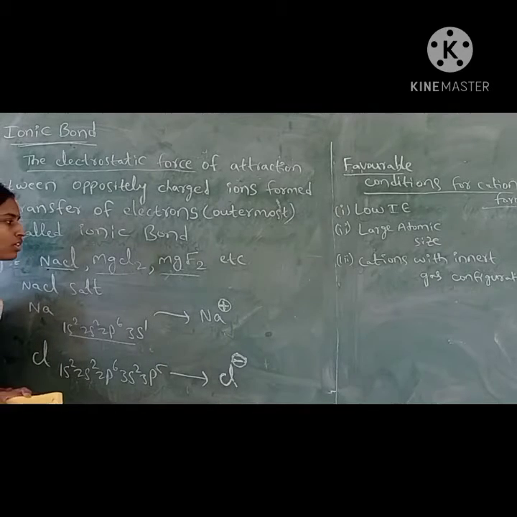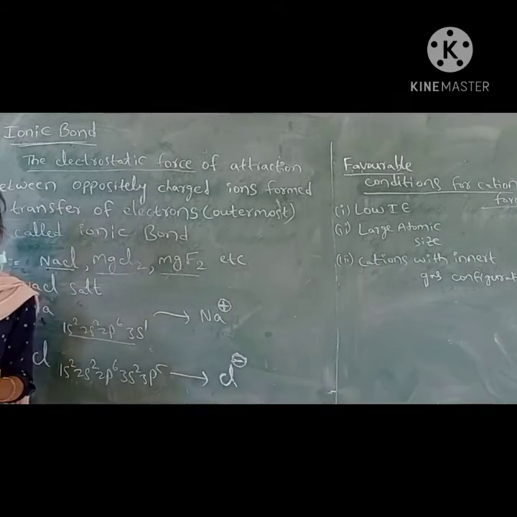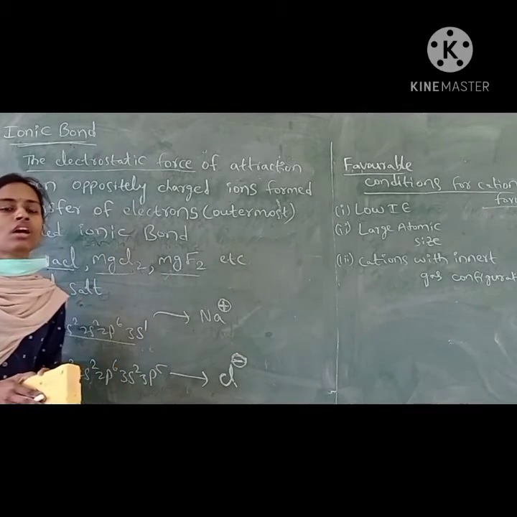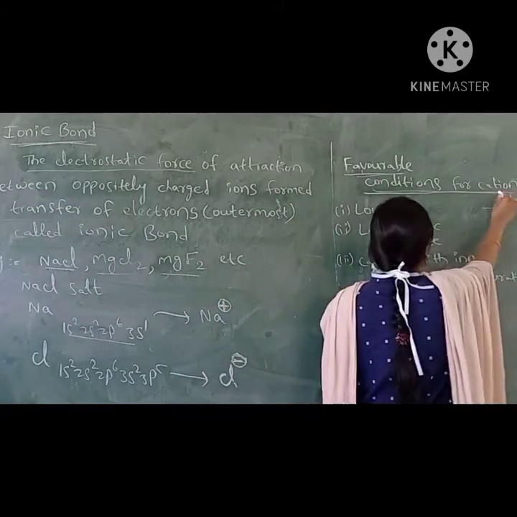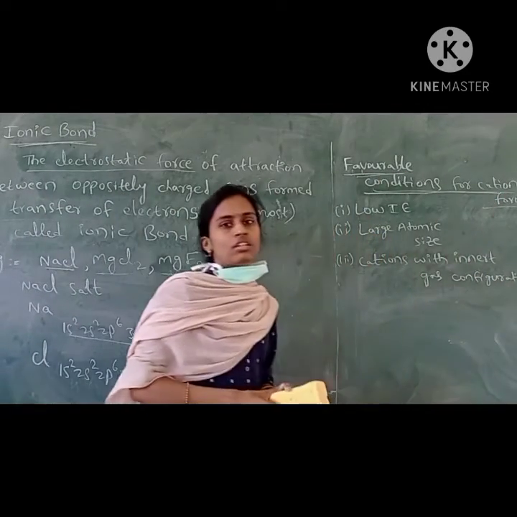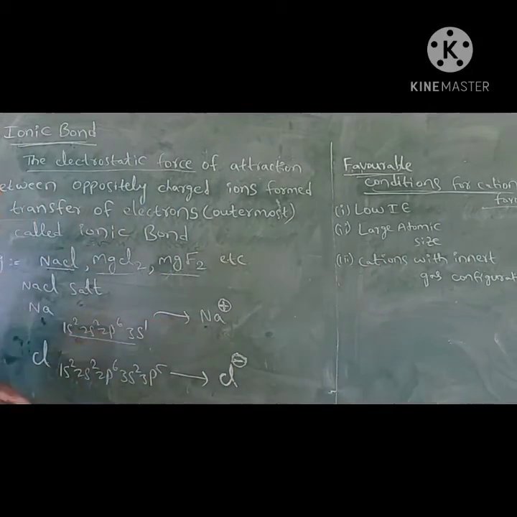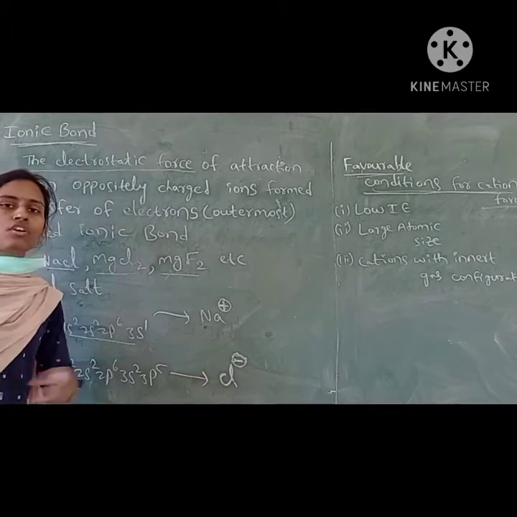Let us discuss which will form ionic bonds readily, that is, what are the favorable conditions for the formation of ionic bond. The first is favorable conditions for cation formation. For ionic bond we first need cation formation and then anion formation.